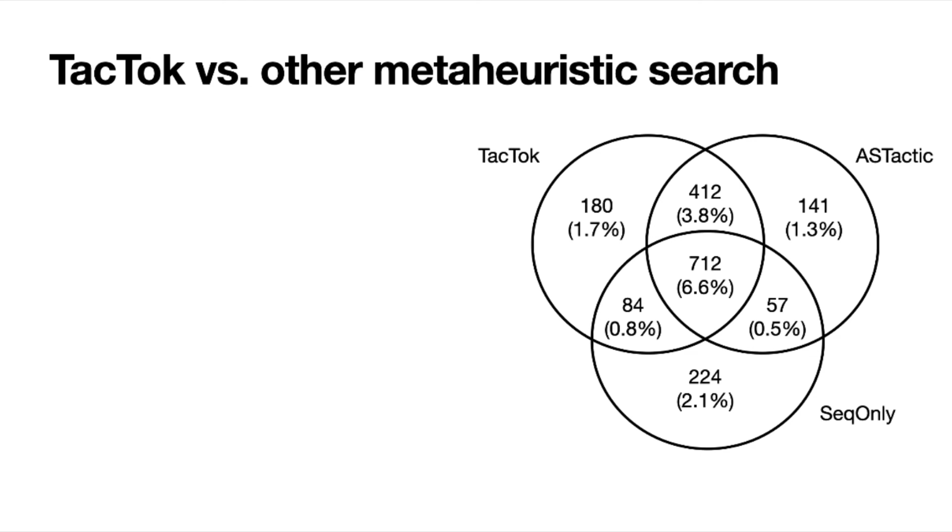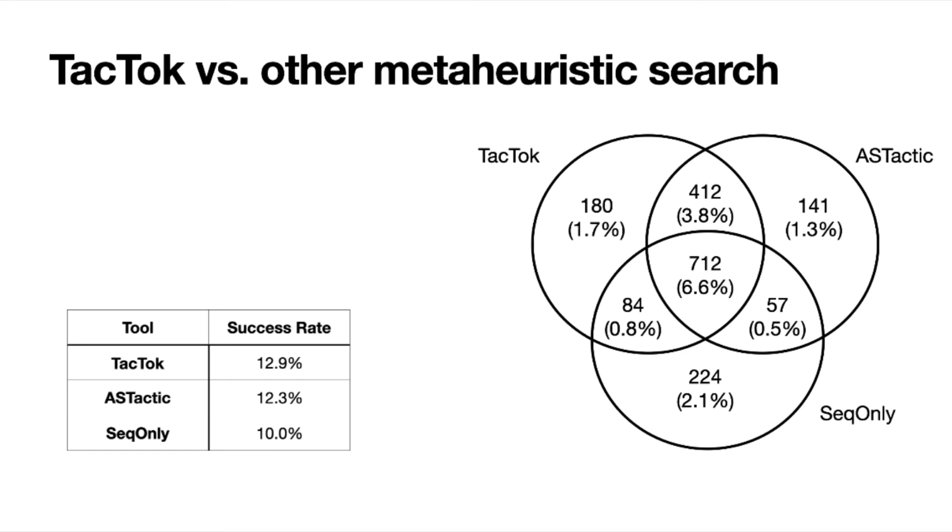Here we have a Venn diagram showing the number of theorems from the test set that TacTok, ASTactic, and SeqOnly have proven, where the numbers in parentheses are the percentages of the test set. We also have a table of the overall success rates of each, with TacTok proving 12.9%, ASTactic proving 12.3%, and SeqOnly proving 10%. We see that TacTok is able to prove 180 theorems that the other two tools cannot prove.